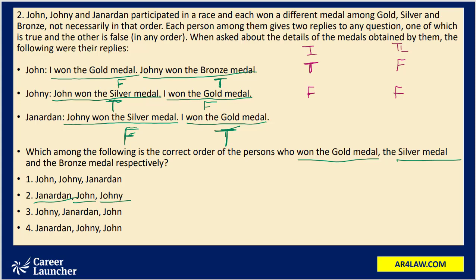So this is how we approach binary logic questions: we have to take a few assumptions, we have to work on some hypothesis, and if that particular hypothesis is correct, then our conditions, as far as truth teller, liar, alternator would match, or the other kind of conditions, that one statement is true and the second statement is false, would also match. I hope now it is clear to you how to approach binary logic questions, and you would not find any problem if you find any questions on binary logic in the exam.